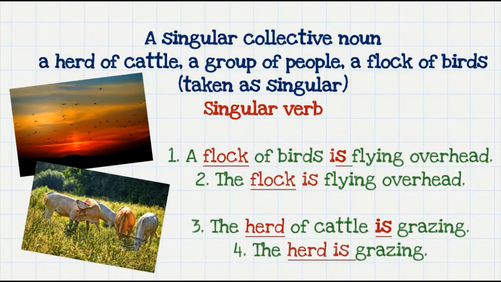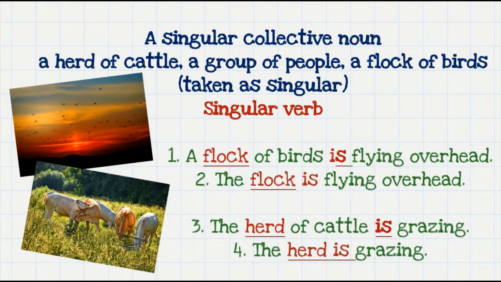Right. The last rule for today is when the subject is a singular collective noun, like a herd of cattle, a group of people, a flock of birds, a swarm of bees, or a team of players. So when the terms for collective nouns such as herd or group, flock, swarm, team are used, then the subject is taken to be singular and it takes on a singular verb.